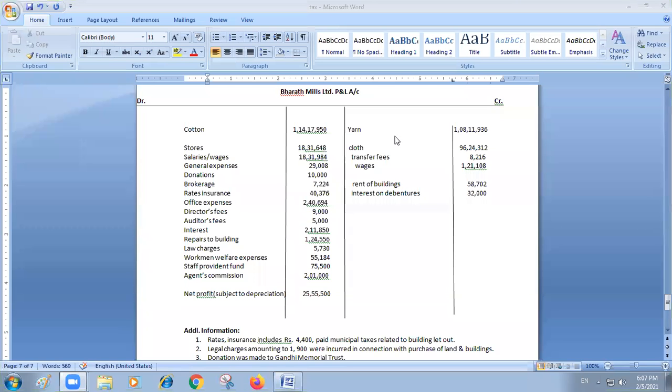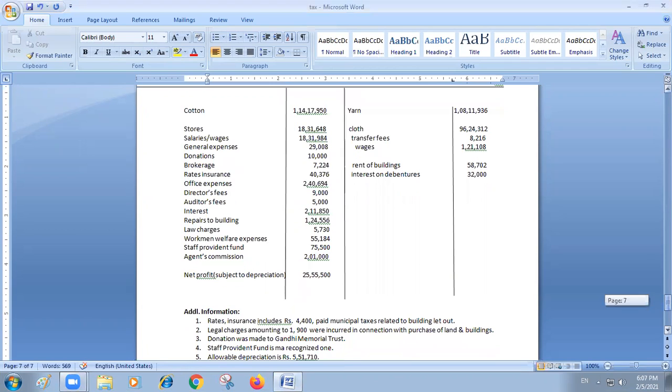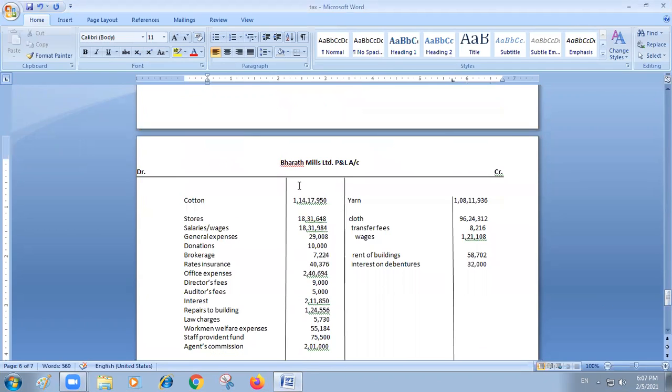Dear friends, we are in Corporate Tax Management, MCOM, third semester subject. We are calculating total income of a company. In the previous class, we solved a problem relating to calculation of total income, and we have also calculated tax of a particular company.